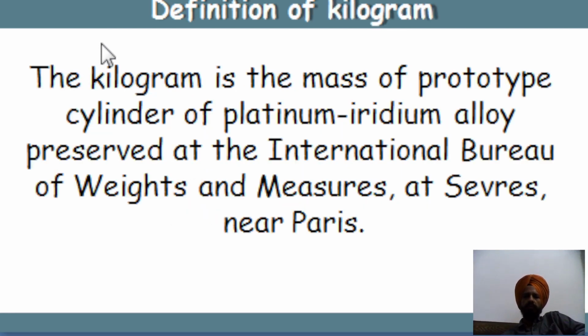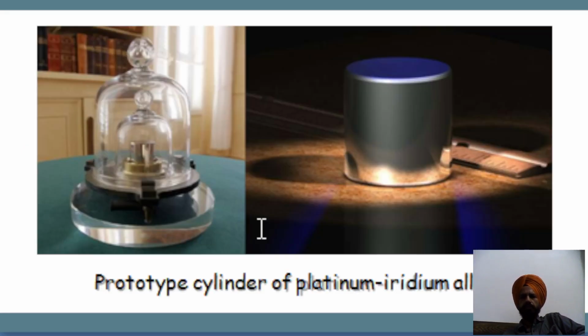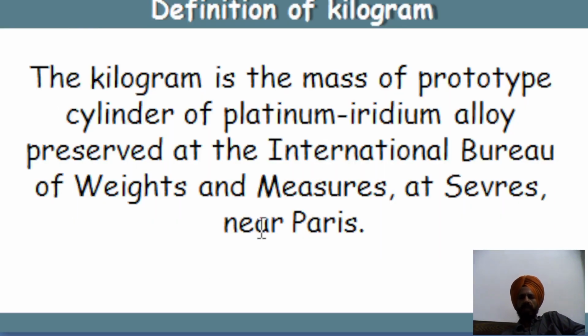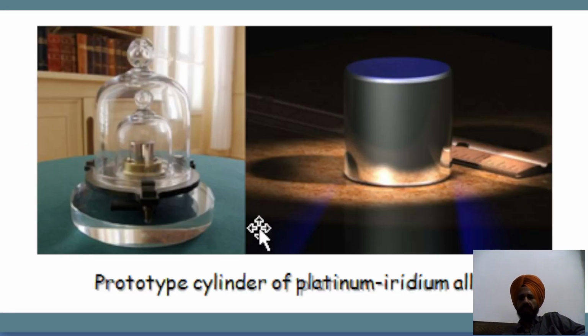Then the definition of a kilogram. Kilogram is the mass of the prototype cylinder of platinum-iridium alloy preserved at the International Bureau of Weights and Measures at Sevres near Paris. Okay, this is the definition of kilogram. This prototype cylinder of platinum-iridium alloy is preserved in Paris by the International Bureau of Weights and Measures.